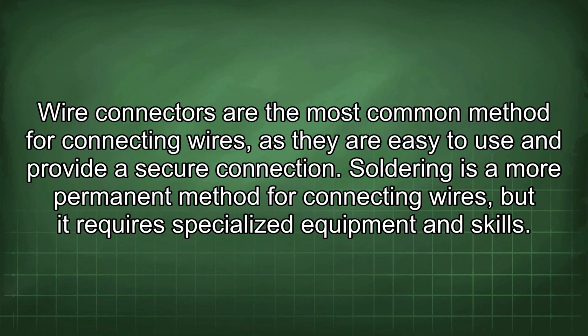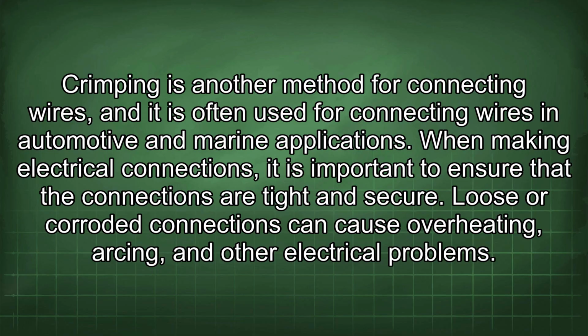Wire connectors are the most common method for connecting wires, as they are easy to use and provide a secure connection. Soldering is a more permanent method for connecting wires, but it requires specialized equipment and skills. Crimping is another method for connecting wires, and it is often used for connecting wires in automotive and marine applications. When making electrical connections, it is important to ensure that the connections are tight and secure. Loose or corroded connections can cause overheating, arcing, and other electrical problems.